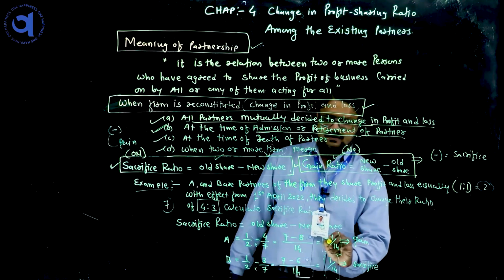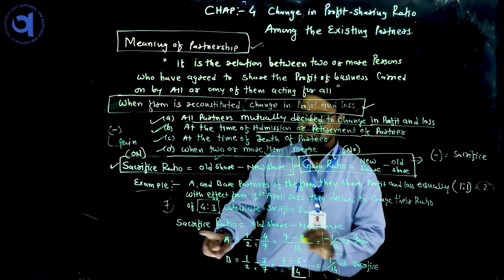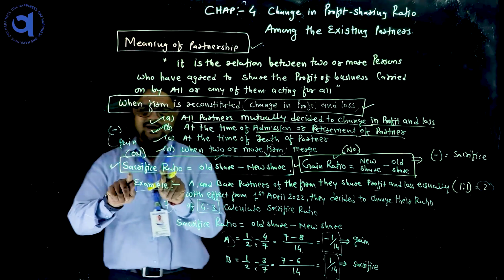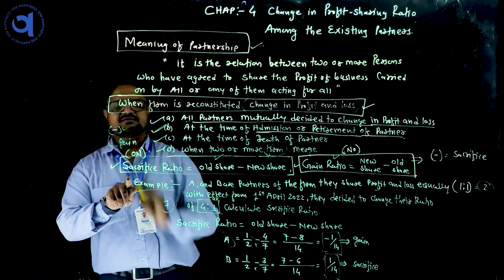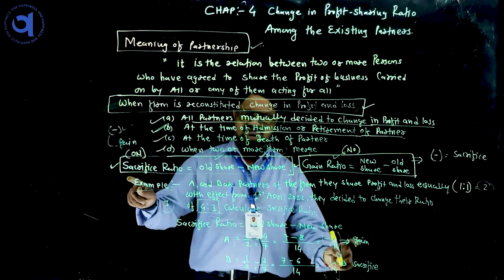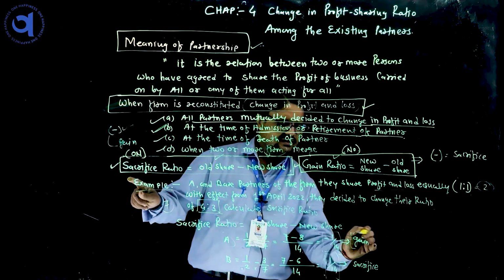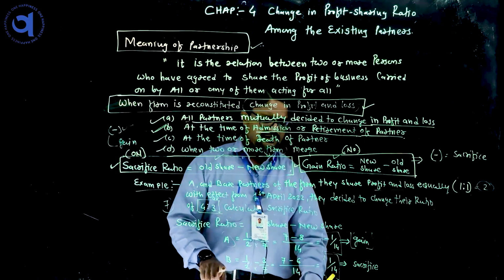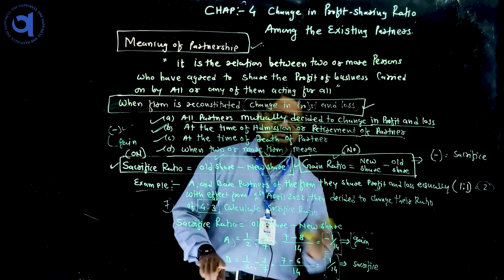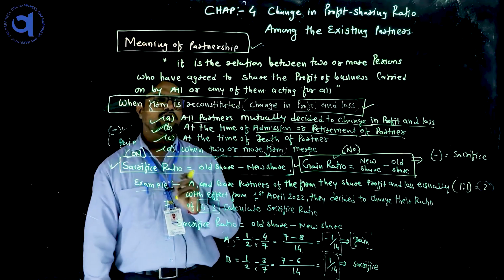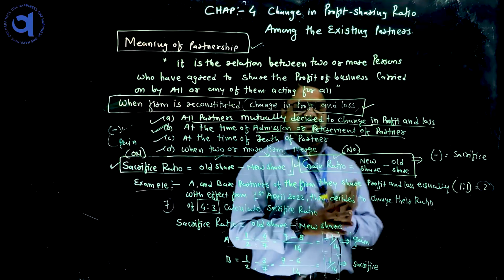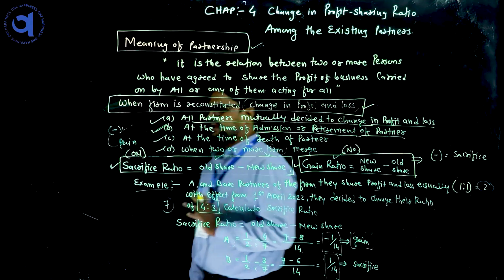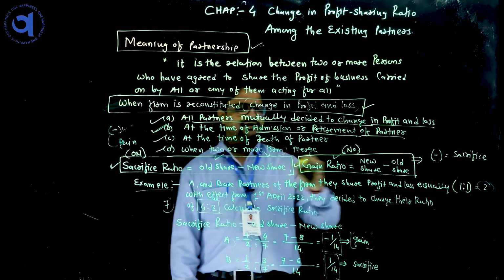That means when you calculate the sacrifice ratio, here A gets the answer in minus form. So as I said, when you calculate the sacrifice ratio and the answer comes in minus form, this partner is getting a gain. That's why I have written gainer here. And here B's answer comes in positive form, so this partner has sacrificed. I hope all of you understand the sacrifice ratio. In the same way, take some more examples from the TS Grewal book and calculate the gain ratio.